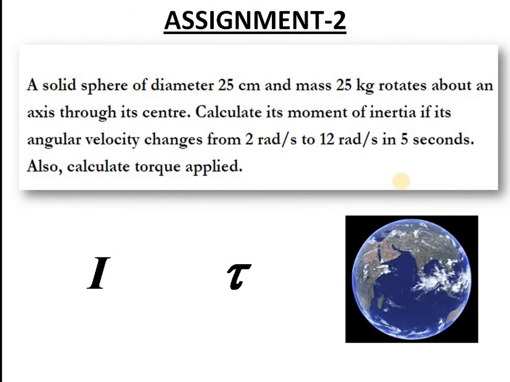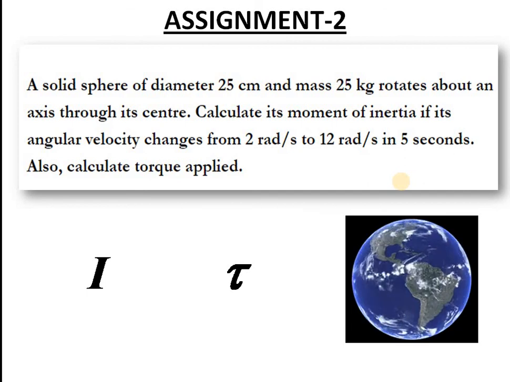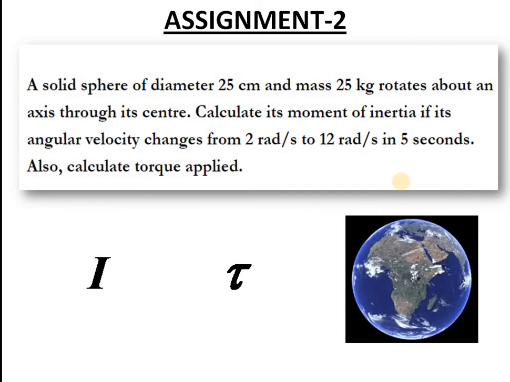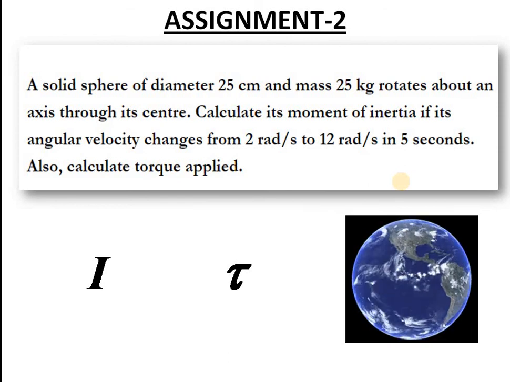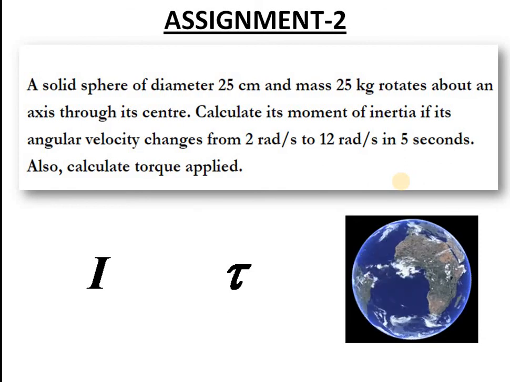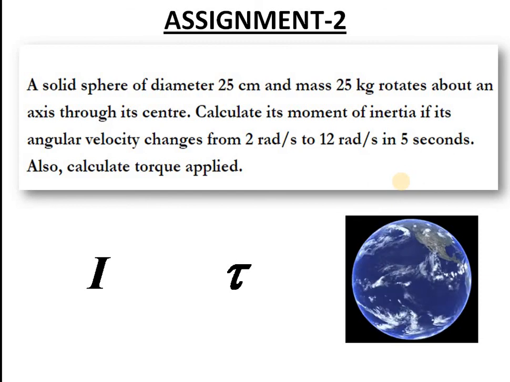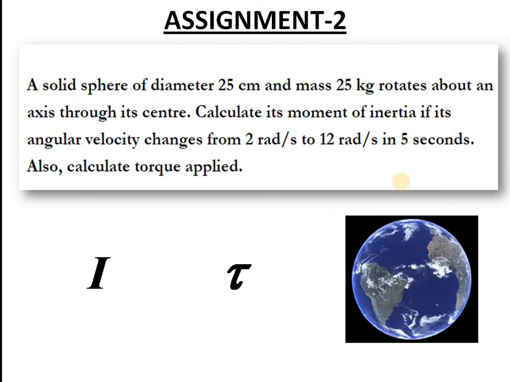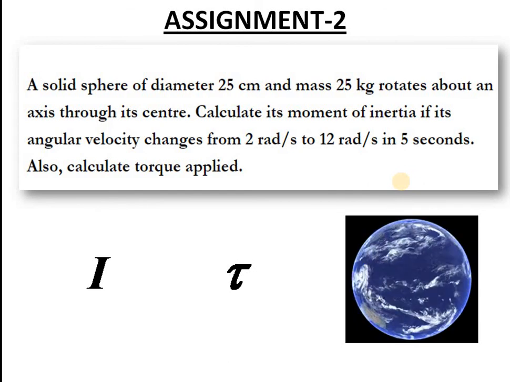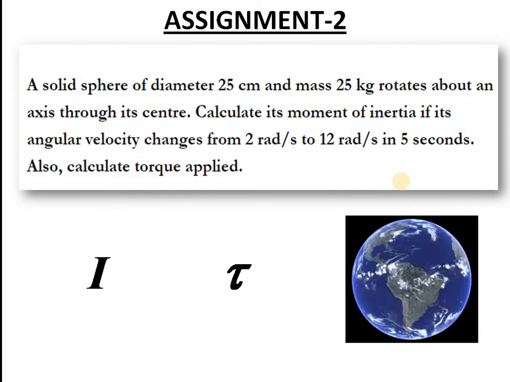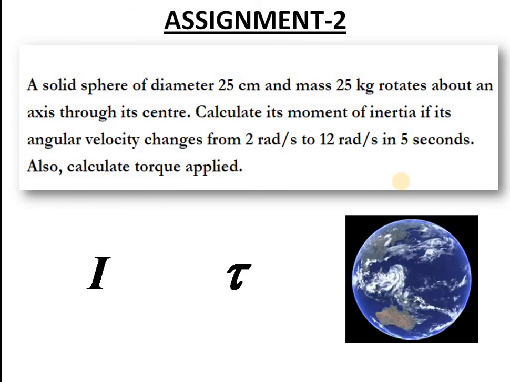In fact, the moment of inertia can be easily found from the dimensional consideration, and you need no idea of angular velocity for calculating moment of inertia. But anyway, you have a second question, torque. So from the given data, I hope you can find out change in angular velocity that may give you some help to find the torque. Hope you can do both the problems nicely, and please do submit in Google Classroom in due time.